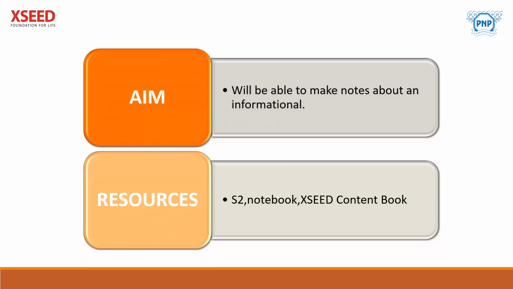The aim of this particular lesson is very simple: when you go through this lecture, you will be able to make notes about an informational text and resources. We need activity number S2 from your workbook, a notebook for writing question answers, and the content book. These are the things we need.